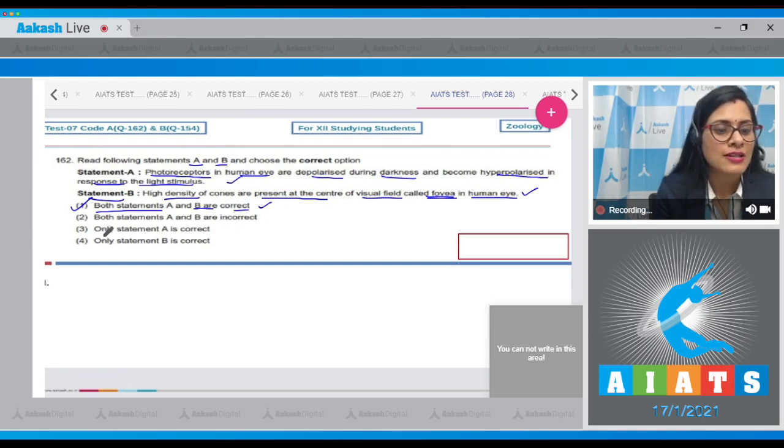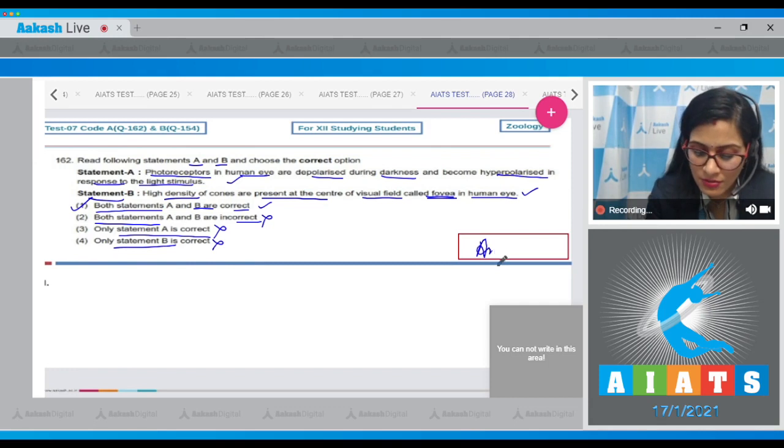The next option is incorrect. Both statements A and B are incorrect. The next option, option number 3, only statement A is correct, is incorrect. And the last option, option number 4, only statement B is correct, is also an incorrect option. So the correct answer to this question is option number 1. Let's move on to the next question.